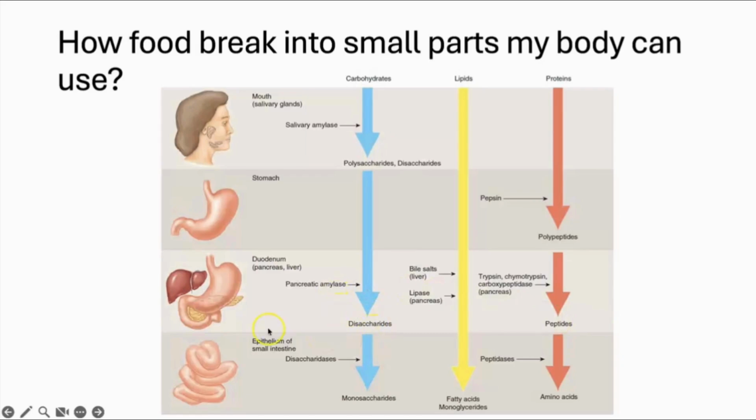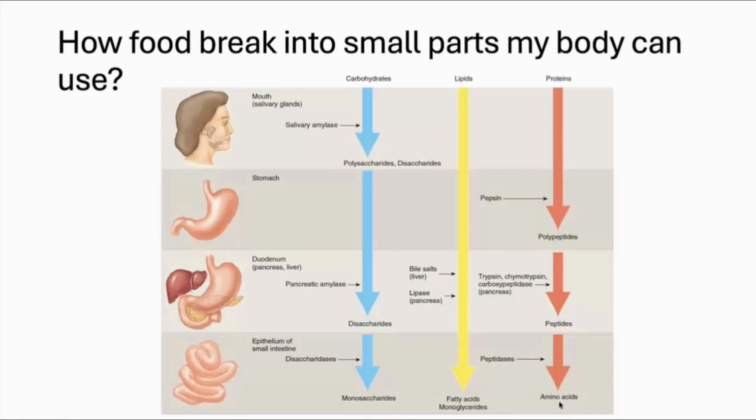And again everything enters into the small intestine where the absorption takes place. So here also the disaccharides are converted into monosaccharides. Already here it is converted in the pancreatic juice, and then it is absorbed in the small intestine in the form of monosaccharides, that is glucose, according to the food we eat. And then the lipids will be converted into fatty acids and monoglycerides, and the proteins will be converted into amino acids with the help of the enzyme peptidase. So these are the simpler units of the